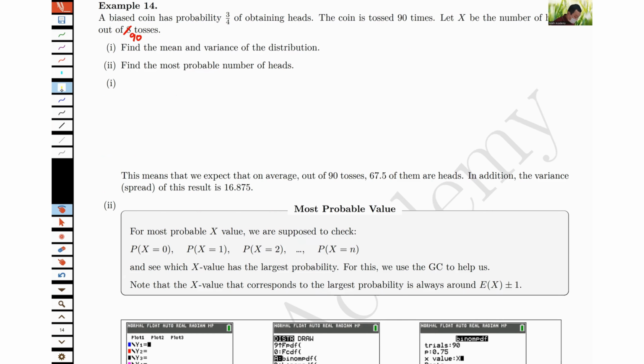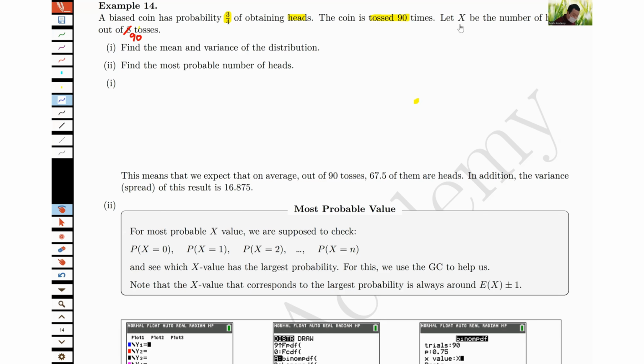So let's start with this. I've got a biased coin that has a 3/4 chance of getting heads. You are going to toss it 90 times. Let X be the number of heads out of 90 tosses. Can we find the mean and variance of the distribution?